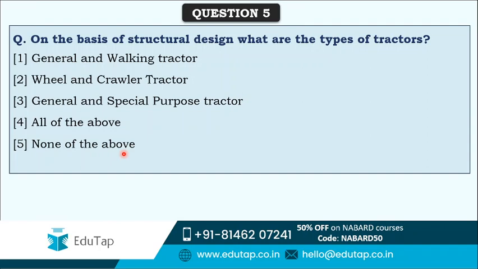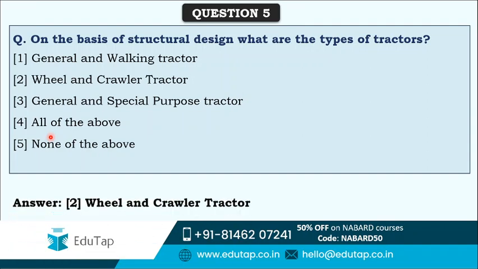In the question it is mentioned that we have to tell on the basis of structure, but if we read option 3, it gives general and special purpose tractor. So in option 3, the purpose of the tractor is given, but that is not asked in the question. That's why we can eliminate option 3. And if we eliminate option 3, we can eliminate option 4 also, because it says all of the above. So the answer must be 1, 2 or 5. Now we have eliminated two options, and we are left with just three options, so you can easily answer this question.